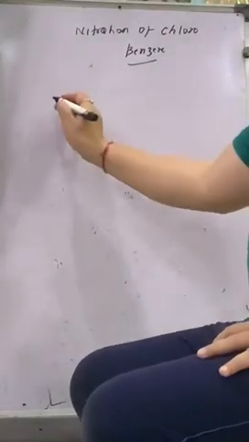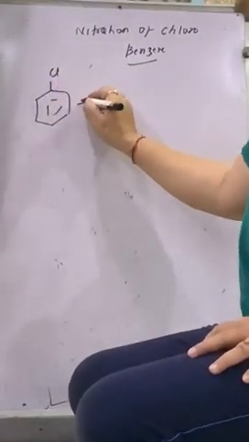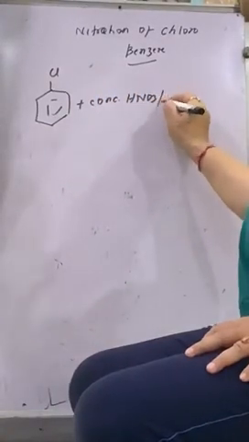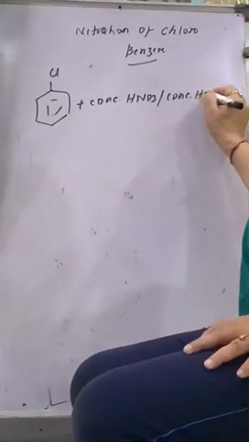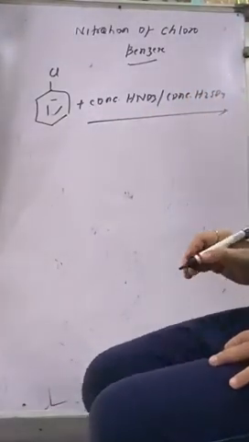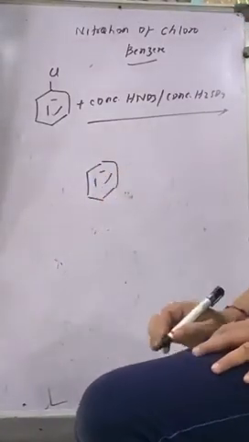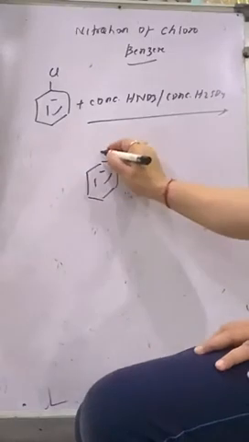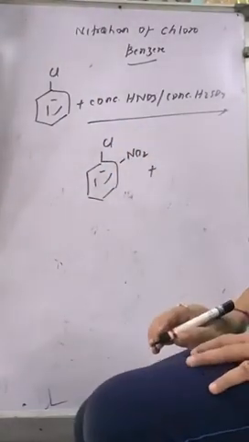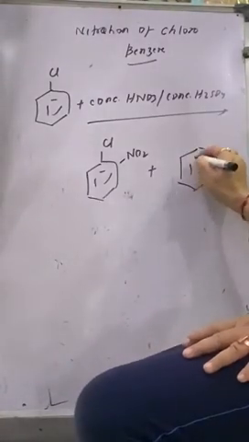So here it is coming up to you, what? Chlorobenzene, and you've got conc HNO3 and conc H2SO4. When you've got conc HNO3 and conc H2SO4, what is this giving you? Because chlorobenzene is an ortho para director, it gives ortho nitrochlorobenzene, and subsequently you will write para nitrochlorobenzene.